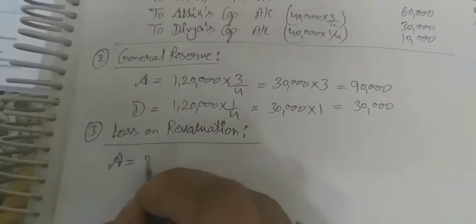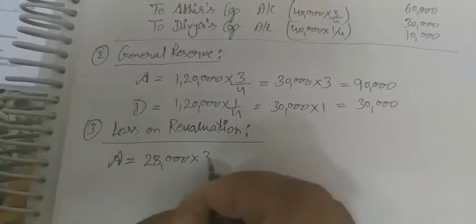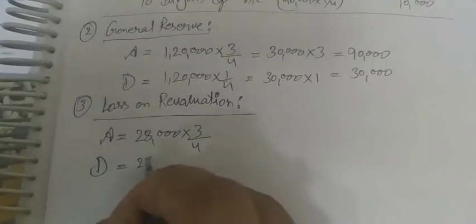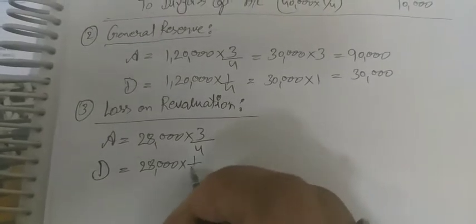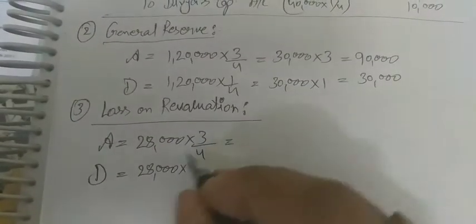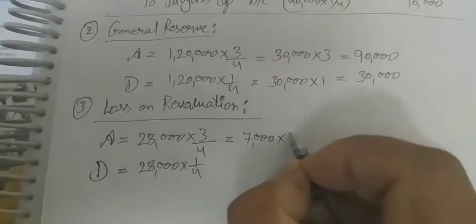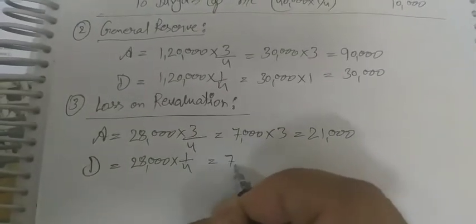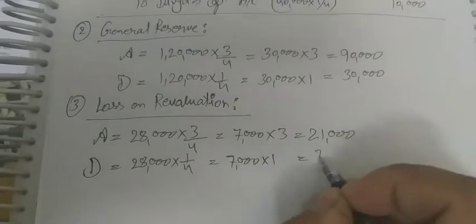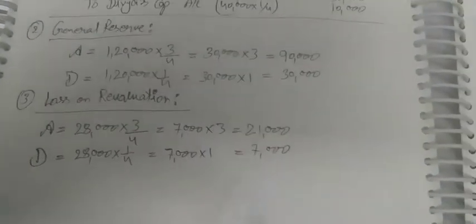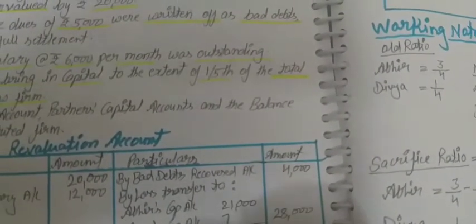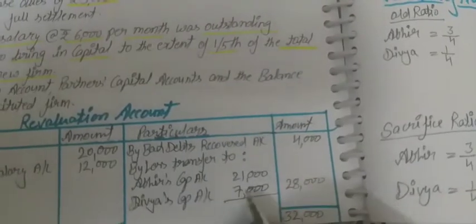Abhir 28,000 into 3/4 and Divya 28,000 multiply 1/4. So 7 into 4 is 28, multiply 3, 21,000 and 7,000 multiply 1, that is 7,000. So 21,000 and 7,000, and this balance will be transferred to their capital accounts on the debit side.